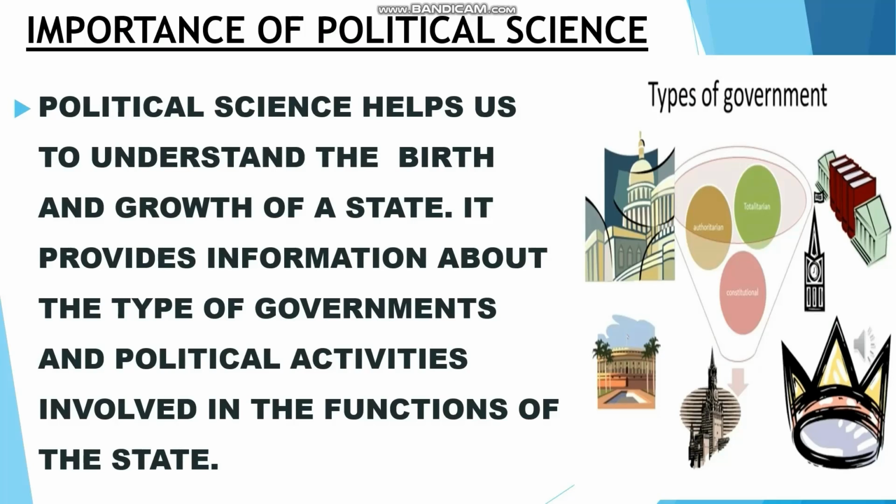So, political science gives us information. It makes us understand how the state was established and how the state was developed, the growth of the state. And it provides information about types of government. What type of government it is, whether it is republic or democratic or monarchy, whether it follows the rule of monarchy or aristocracy, democracy, all these things it gives information about the government. Political science gives the information on political activities involved in the functions of the state.